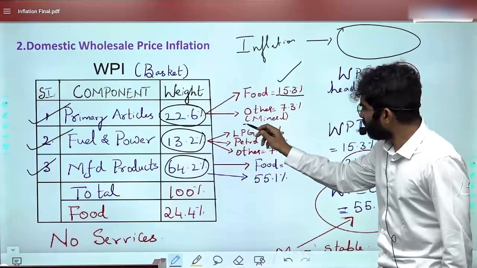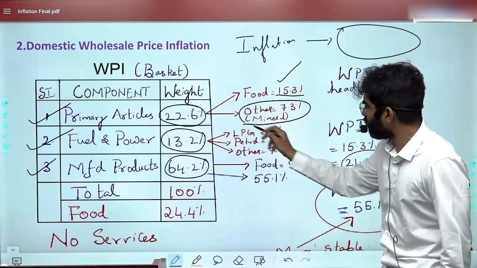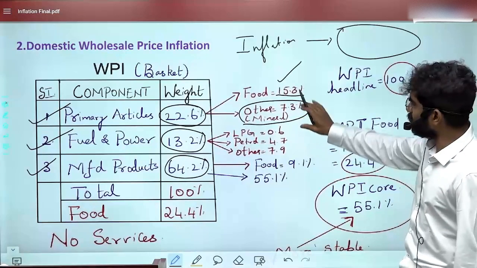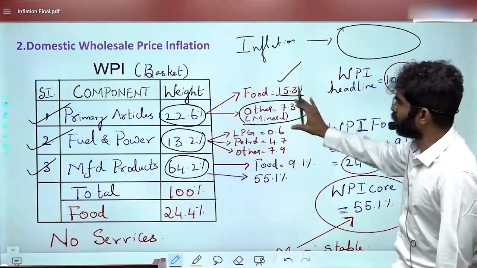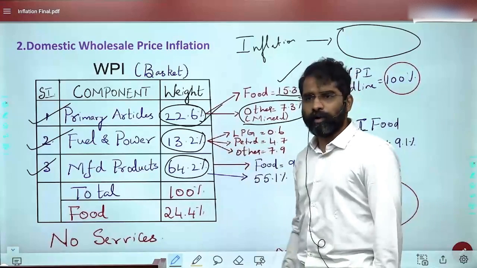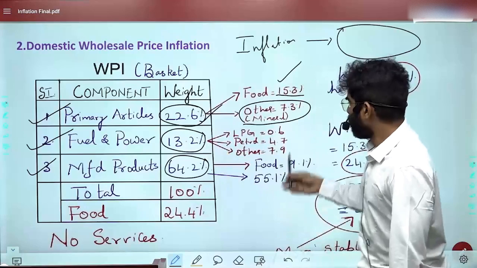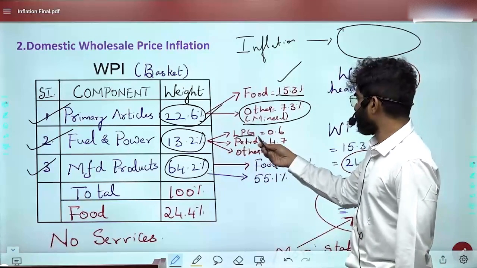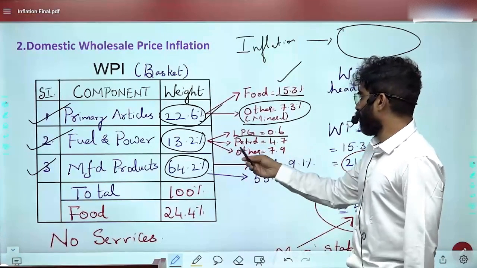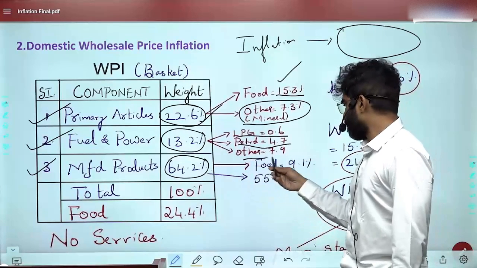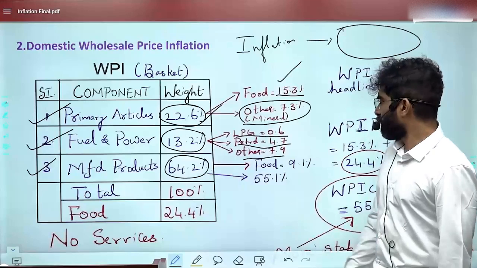And then here we have others, somewhere around 7.3, something like minerals, etc. Both put together, it is around 22.6. And then fuel and power 13.2. Here we observe that LPG, etc. is 0.6, petrol and diesel is around 4.7, and others is around 7.9. Are you able to get this?